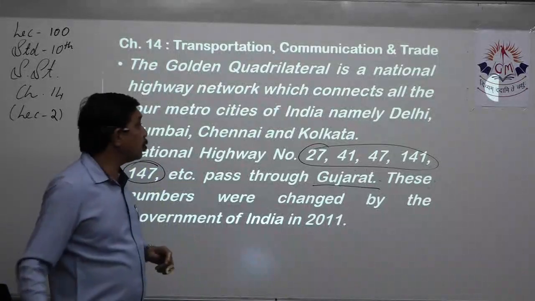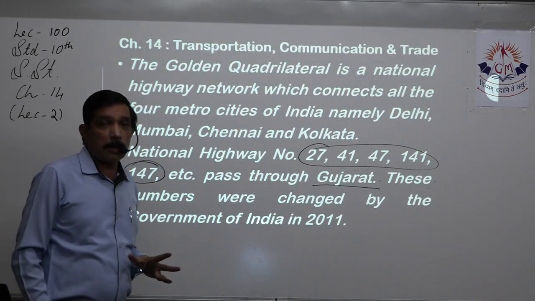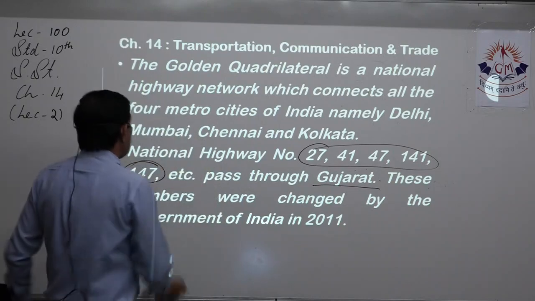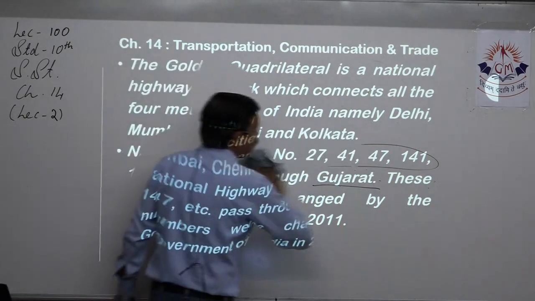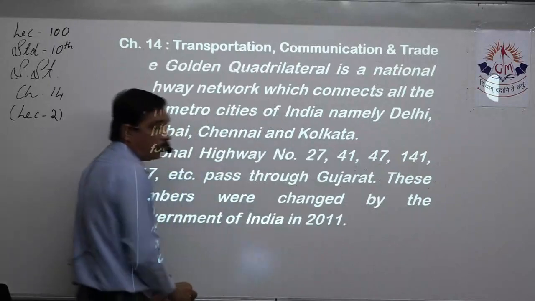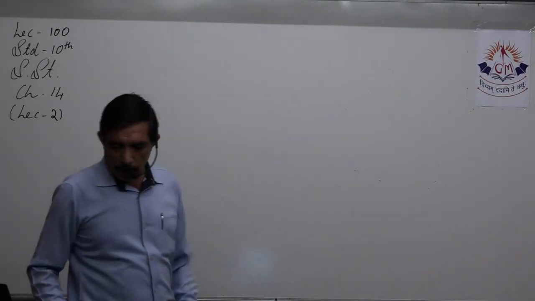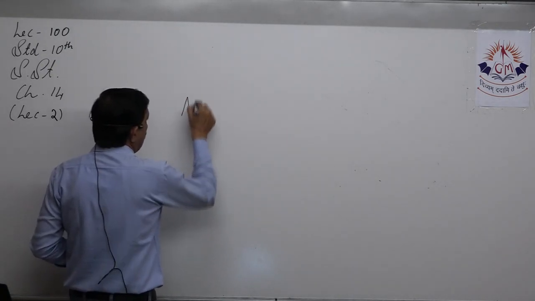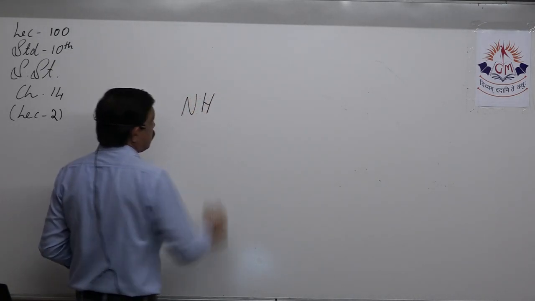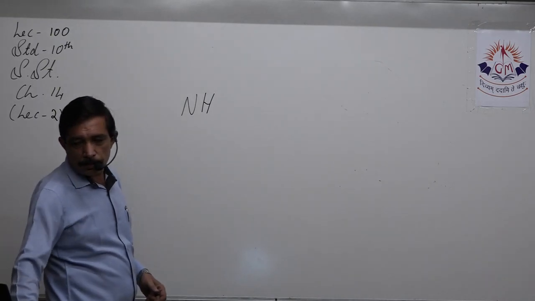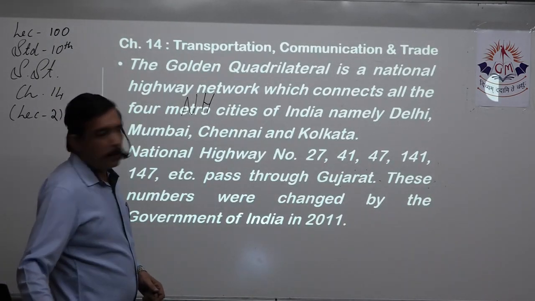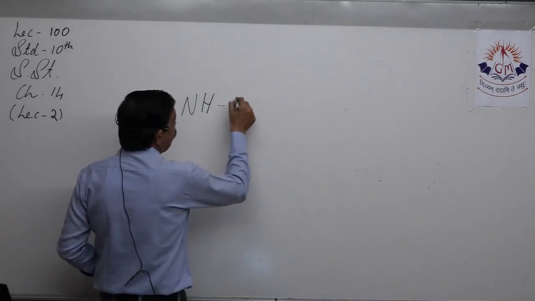Now, these numbers, national highways, right? When you put a national highway on the map, they have numbers. So what we usually do is write national highway N and H, NH 27.